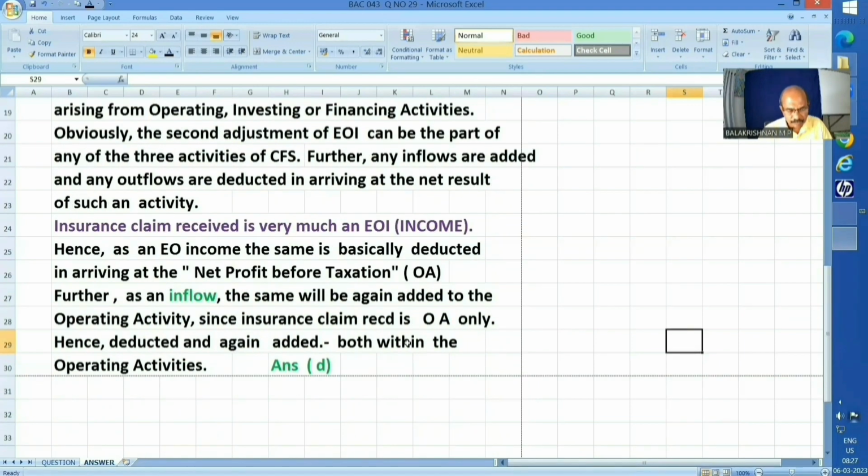Further, as an inflow, the same will be again added, I repeat, added to the operating activity, since insurance claim received is only an operating activity. Okay, so it is deducted and again added, both within the operating activities. This is shown here.